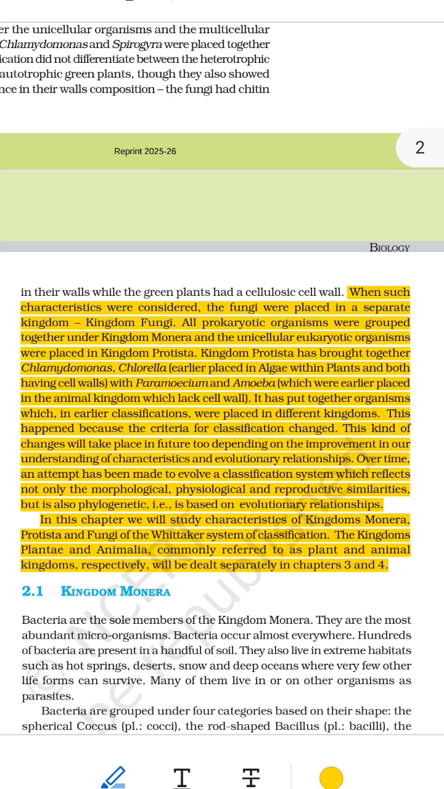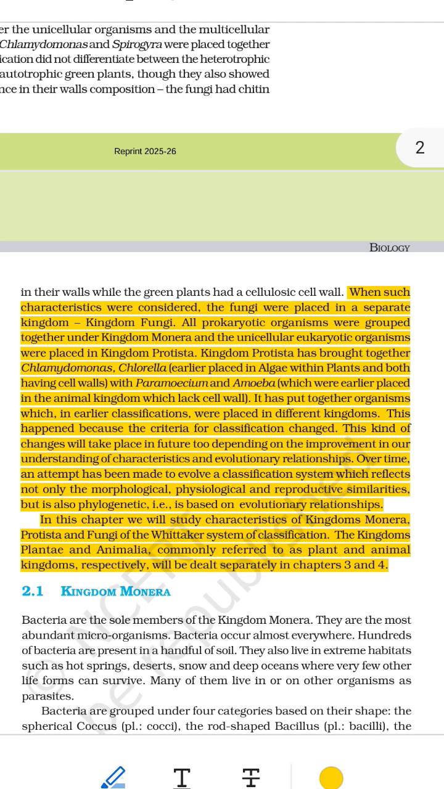Original text: Kingdom Protista has brought together Chlamydomonas, Chlorella, earlier placed in algae within plants and both having cell walls. Super simple explanation. Earlier, green single-celled organisms like Chlamydomonas, Chlorella were placed in the plant kingdom because they were green. They did photosynthesis, made their own food. They had cell walls. But they are also single-celled and have a nucleus. So now, scientists said, they don't really belong with big plants like mango trees and grass. So they moved Chlamydomonas and Chlorella to Kingdom Protista.